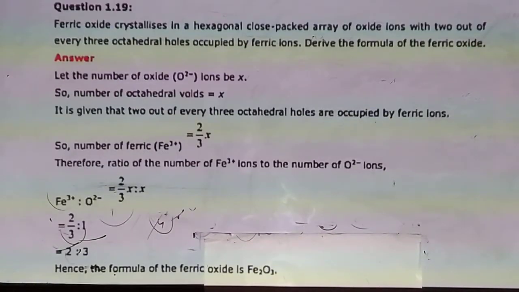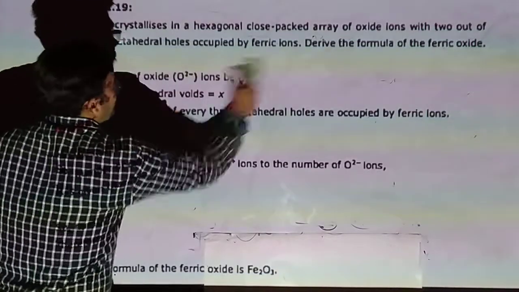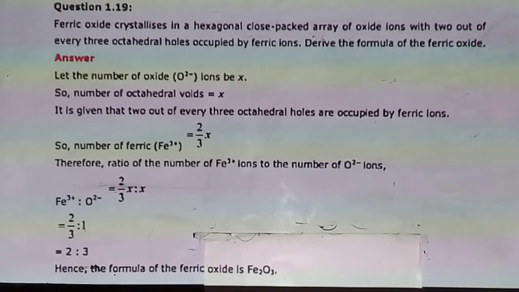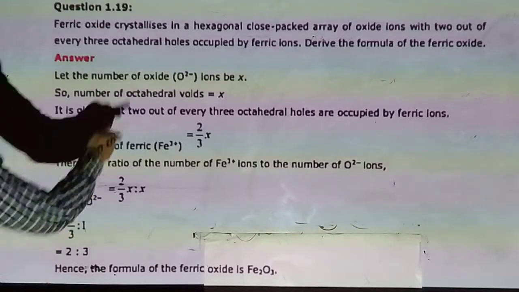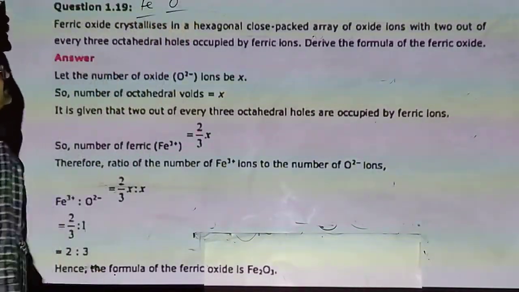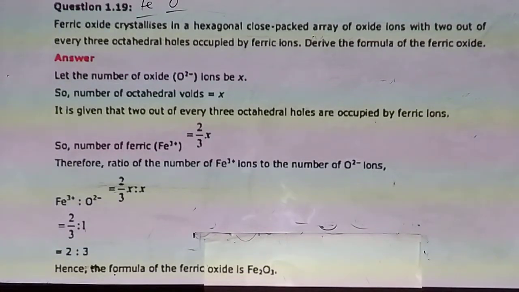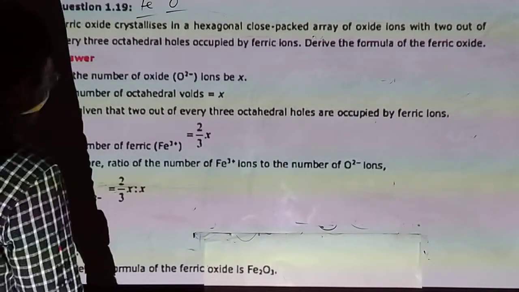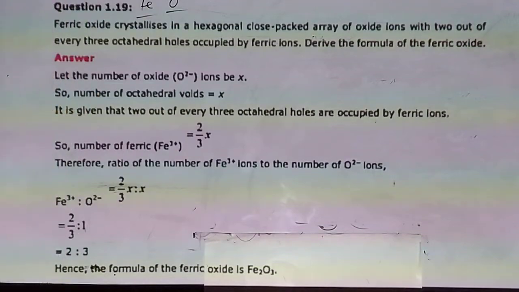Now 1.19. Ferric oxide. Ferric means Fe+3, oxide means O-2. It crystallizes in a hexagonal close packed array. Array means arrangement of oxide ions with 2 out of 3 octahedral holes occupied by ferric ions. Derive the formula of the ferric oxide.